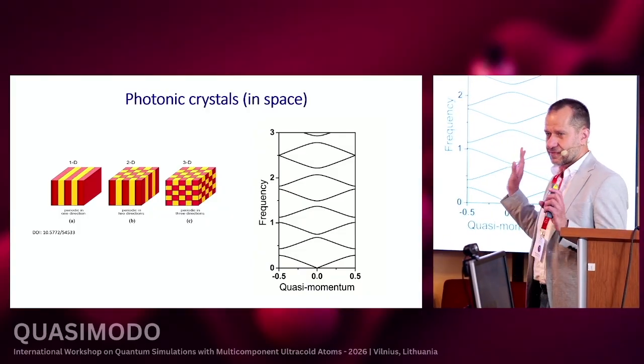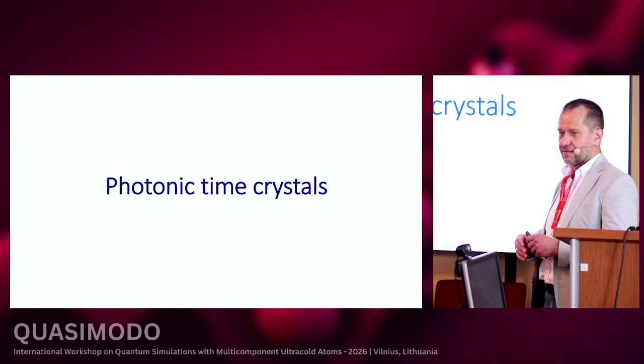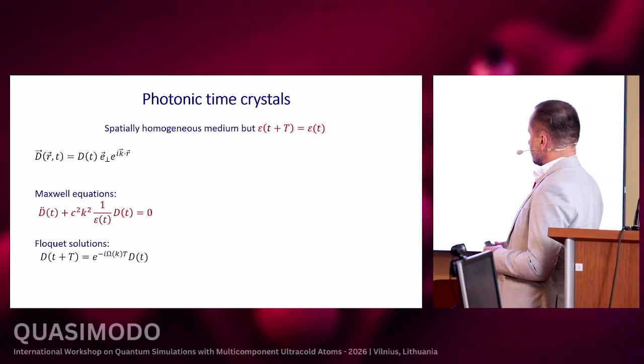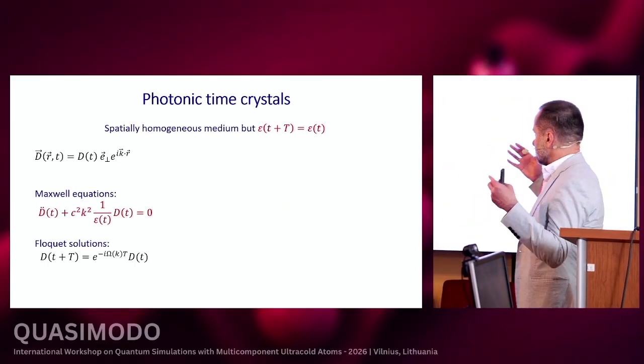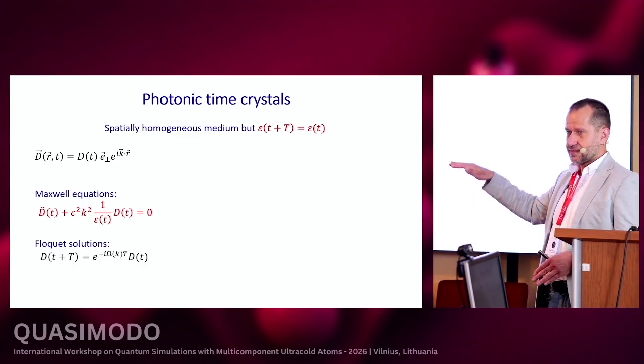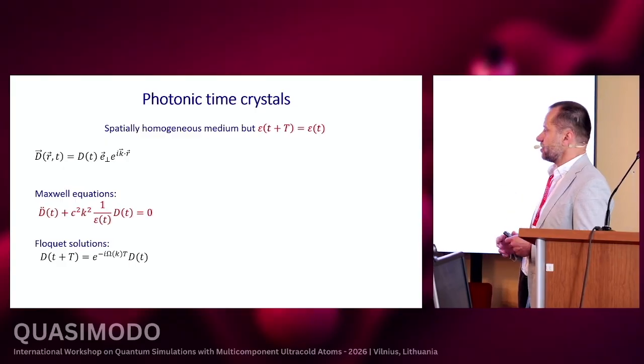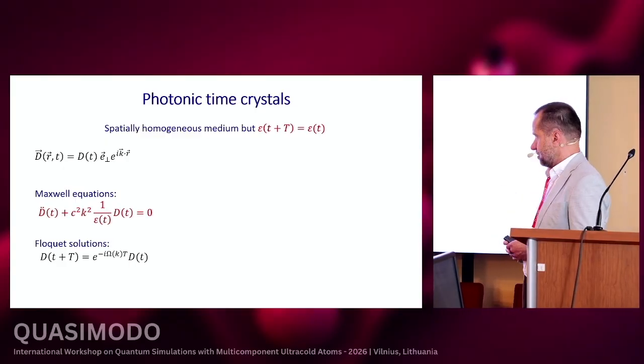Photonic crystals in space, but now photonic time crystals. In photonic time crystals, we assume a spatially homogeneous medium, but the refractive index, or permittivity, is changing periodically in time.